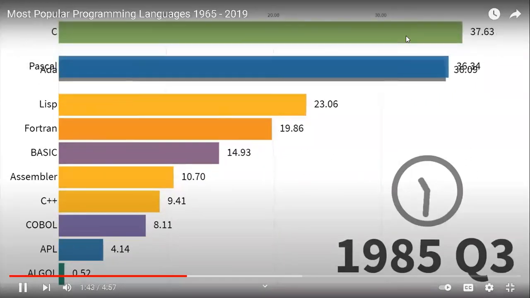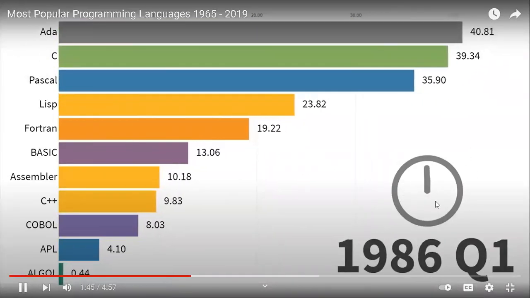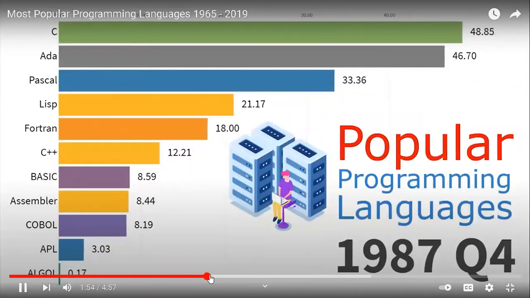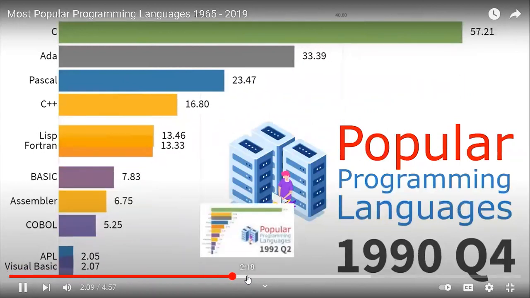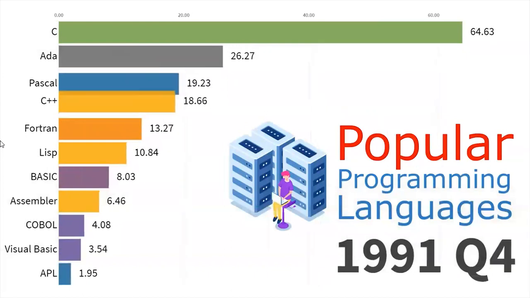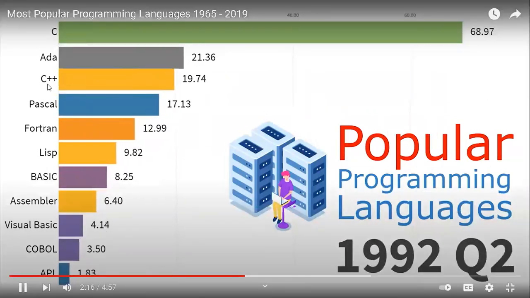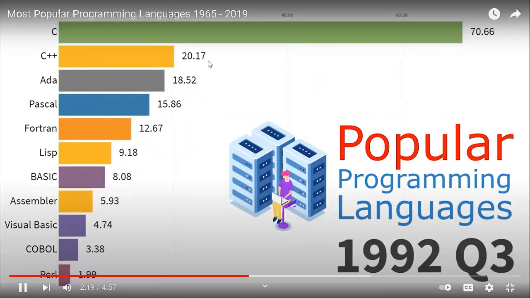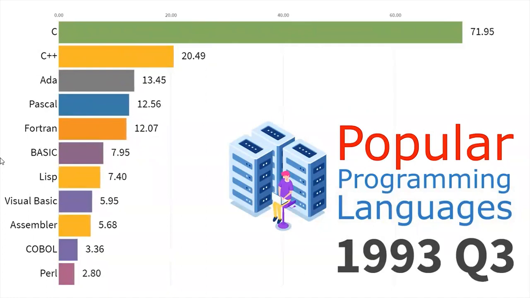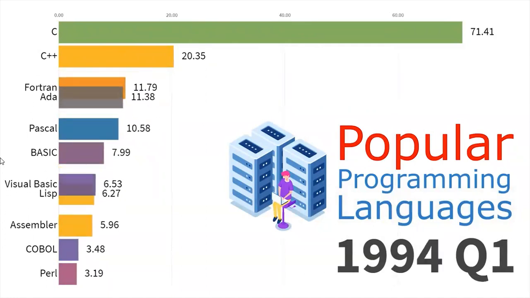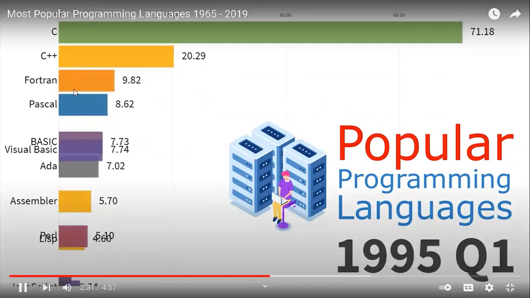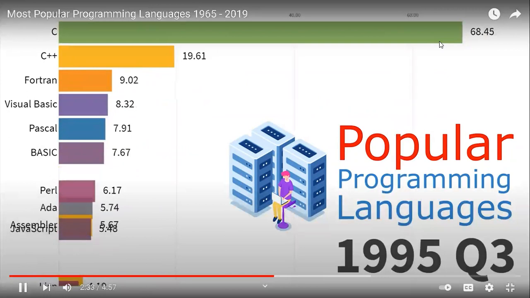Now C is the top one around 1985, with Ada and C. Now in 1990, now 1991. Look, C++ has already entered. Up to that time, C is quite popular.